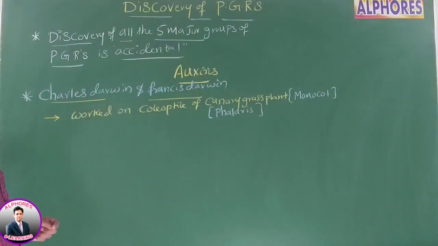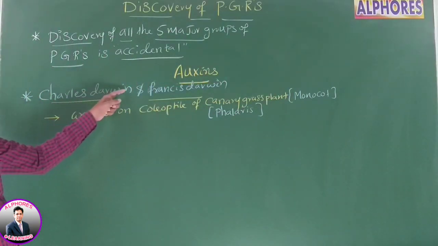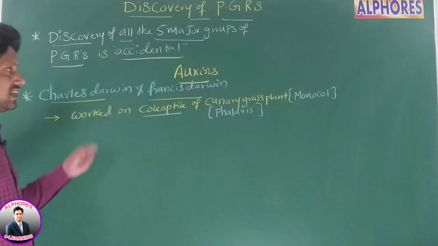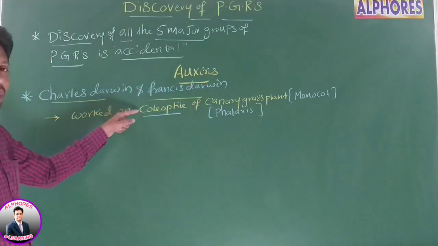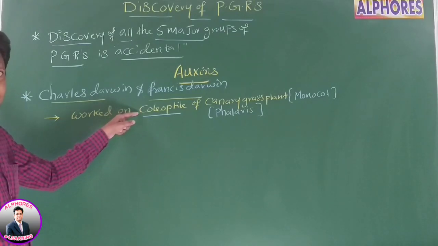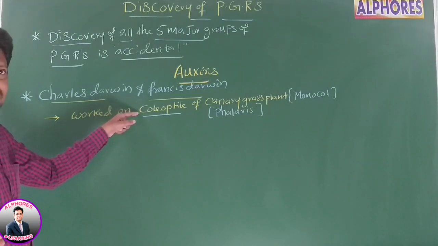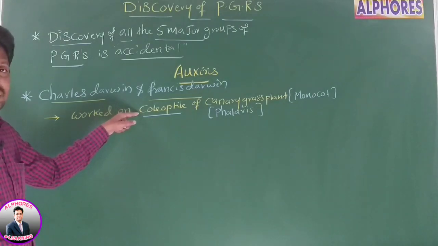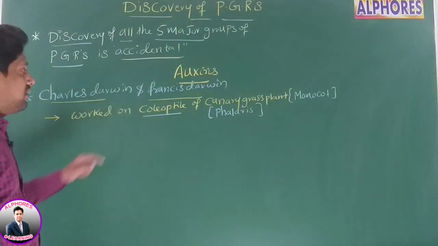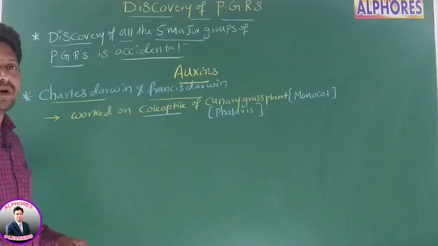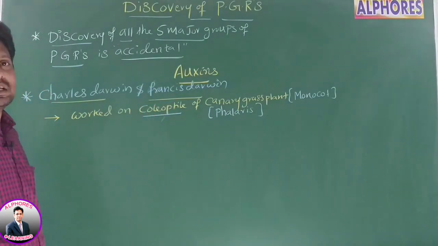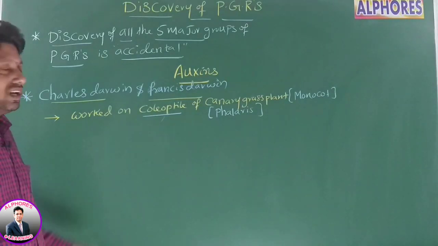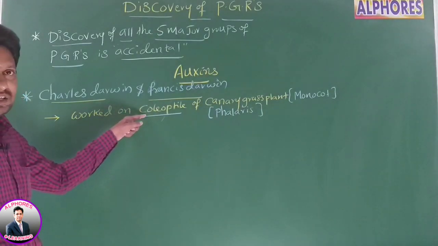Okay. Now listen to the statement. Charles Darwin and Francis Darwin worked on coleoptile of the canary grass plant. Coleoptile is nothing but a sheath-like structure which covers the plumule of monocots. Yes or no? In monocots, plumule is covered with a sheath called what? Coleoptile. This we read in first year.